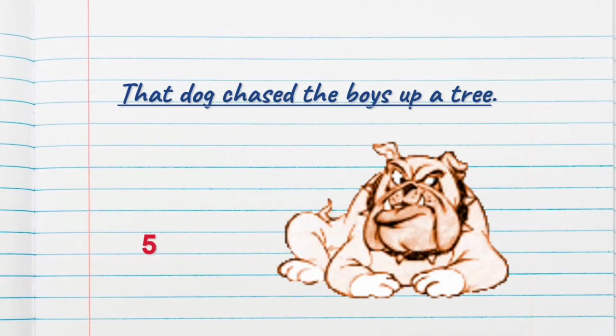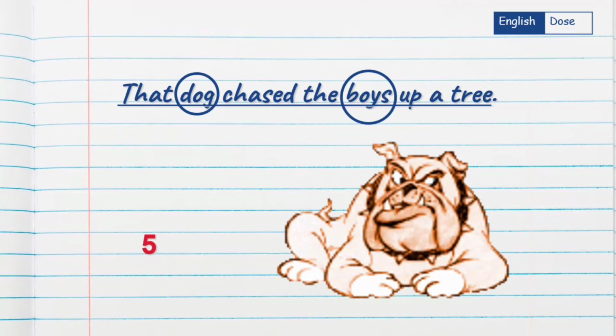Example number 5, that dog chased the boys up a tree. So here which animal you can see? The dog. Dog is the name of animal. So what is the noun in this example? The dog. And another one, boys. And the last one, tree.